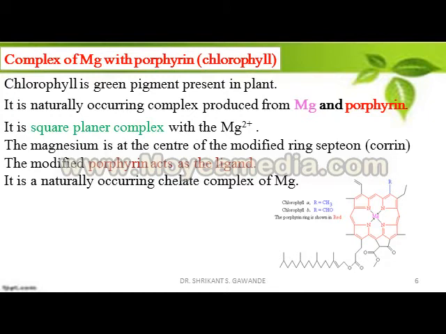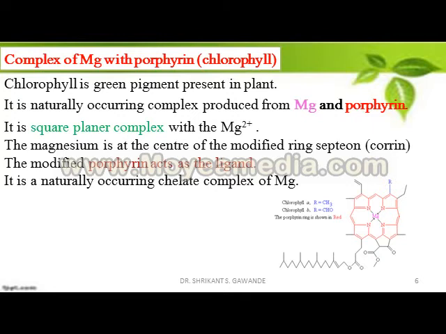It is a naturally occurring complex produced from Mg and porphyrin. Here in the diagram, the porphyrin ring is shown in red color, attached with the Mg metal.